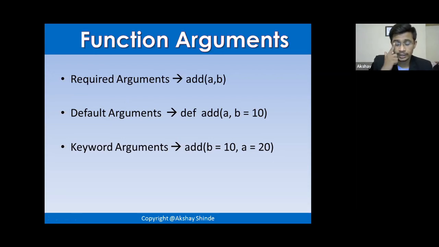So what are the key points from today's session? You need to know about function definition and function calling. Then you need to know about local variables and global variables, and the difference between them. Before that, you need to know what is an argument and what is a parameter. That is the most important thing. You might forget it. Even I sometimes get confused about arguments and parameters, but you need to have a good command of that. Mostly people assume arguments and parameters are the same thing, but they are not. Then we have different types of arguments.